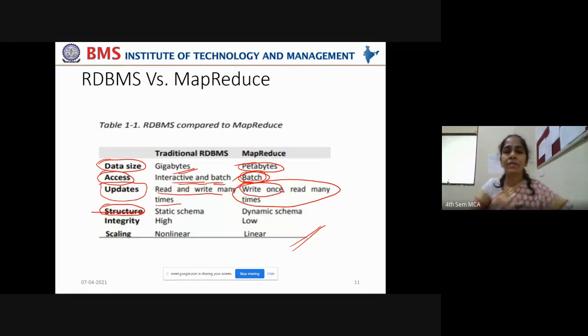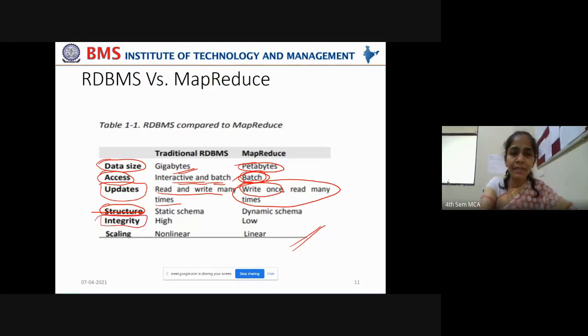And what is the structure of the data it supports? Traditional RDBMS supports only static schema. In the form of rows and columns, you can store the data. But the MapReduce framework supports even dynamic schema. Dynamic schema means unstructured data also. If you want to analyze video data, audio data, image data, such kind of data can be stored efficiently and analyzed effectively by MapReduce, which is not possible using traditional RDBMS.